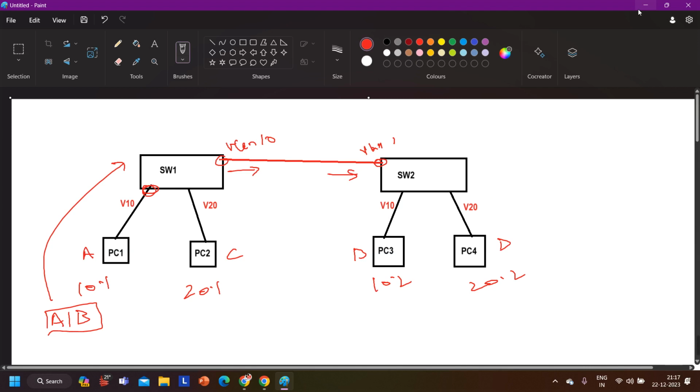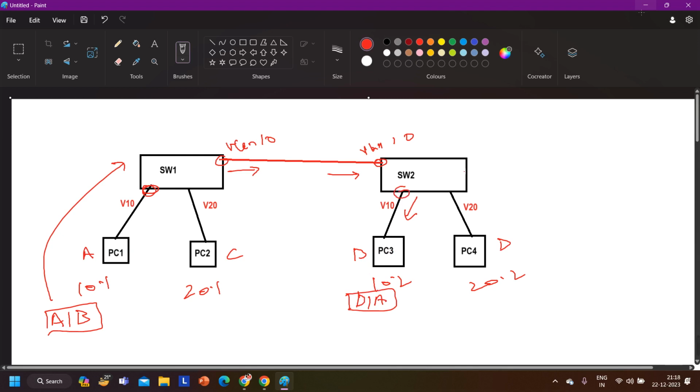Correct? If I put this interface also in VLAN 10, now when switch 2 receives the frame, it will think that this is a frame of VLAN 10. So this time switch 2 will forward one copy from this interface, right? And now PC1 can ping PC3. In the same way, when PC3 generates a reply, source will be B, destination will be A. It will forward to the switch. The switch will check that the receiving interface VLAN is 10.